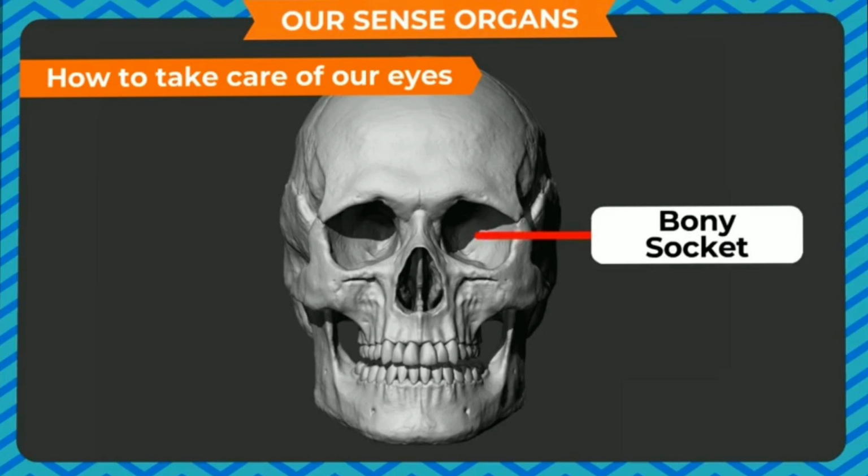Do not read in a moving vehicle, in dim light or in a very bright light. If you want to take good care of your eyes, you have to follow all these instructions, because the eye is a very important sense organ through which you are able to see this world, and the eye gives you the maximum information about the world around you.